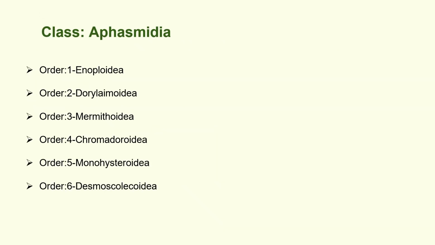The class Aphasmidia includes the order 1 Enoplida, order 2 Dorylaimoidea, order 3 Mermithoidea, order 4 Chromadoroidea, order 5 Monhysteroidea, and order 6 Desmoscolecida.